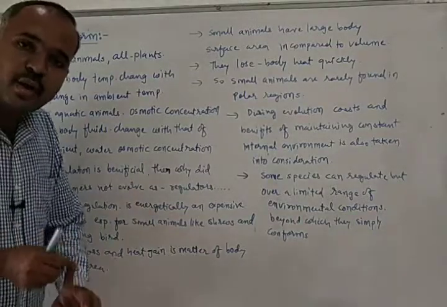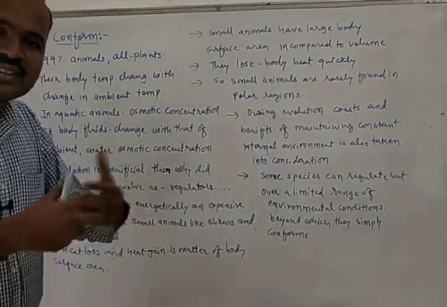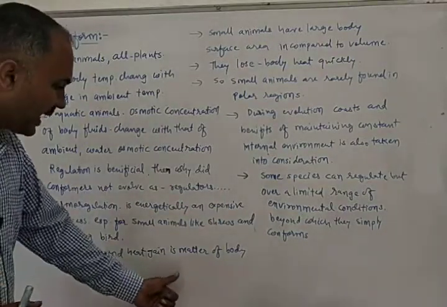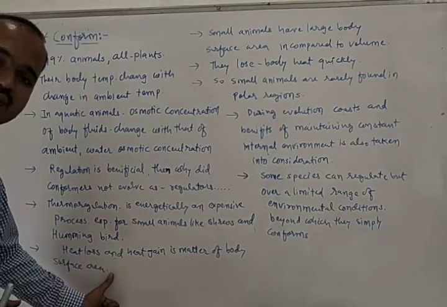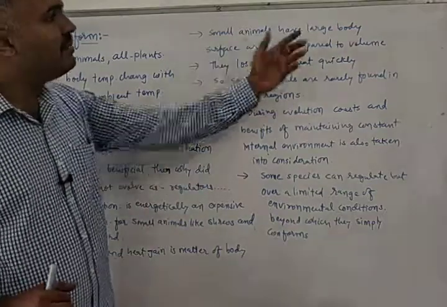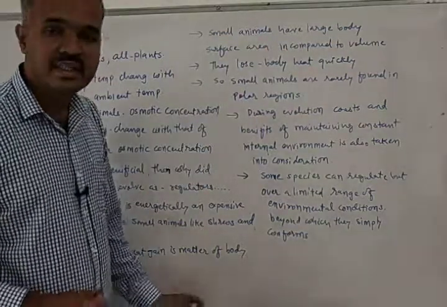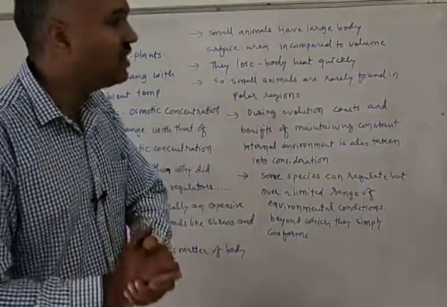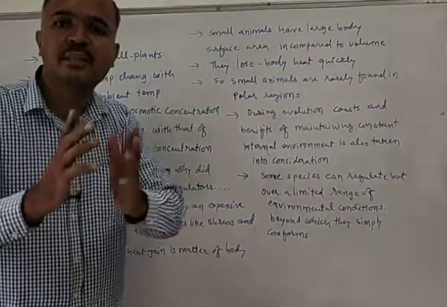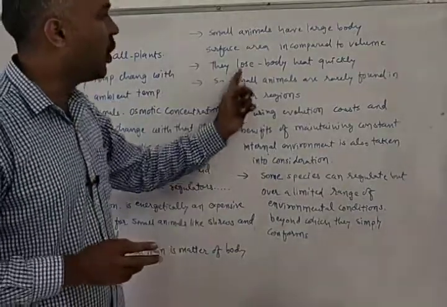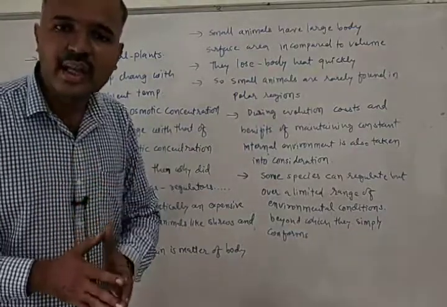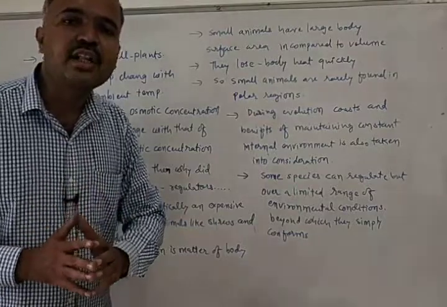For shrew and hummingbird, the body surface area is high but their volume is very low. Heat loss and heat gain is a matter of body surface area. Small animals have larger body surface area compared to their volume. Their volume will be low, but their body surface area will be high, so they lose body heat quickly, and that's why they cannot survive in the polar region.